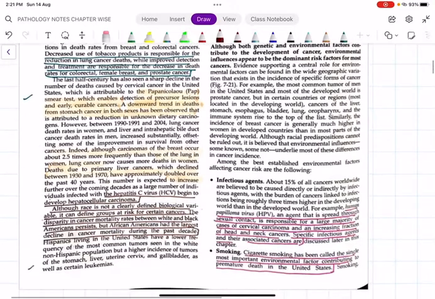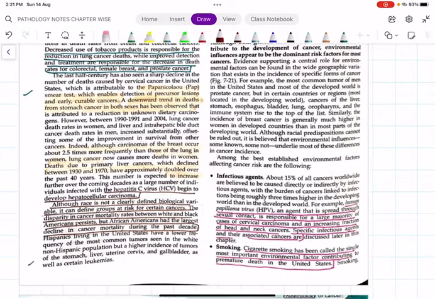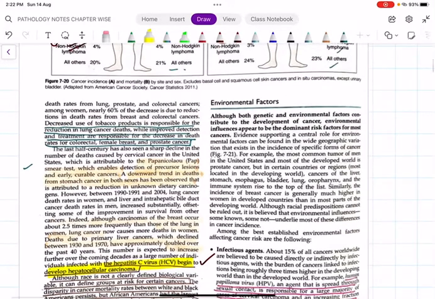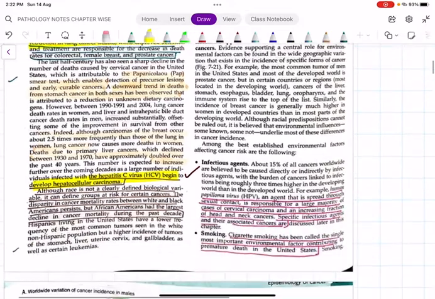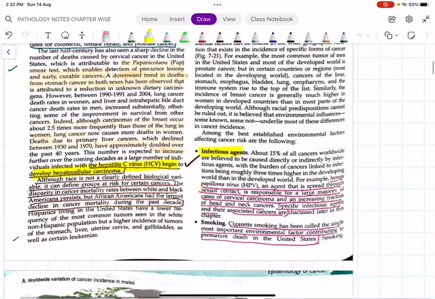Then another important update: hepatitis C virus has been developing hepatocellular carcinoma over the past decades. And remember, the decreased use of tobacco products is responsible for the reduction in lung cancer deaths. Coming to the environmental factors, we have infectious agents like human papilloma virus, which is responsible for causing cervical cancer and head and neck cancer. I am just focusing on the key points.